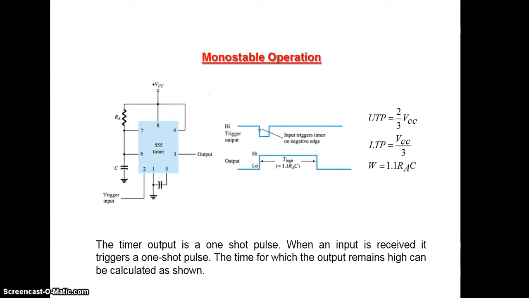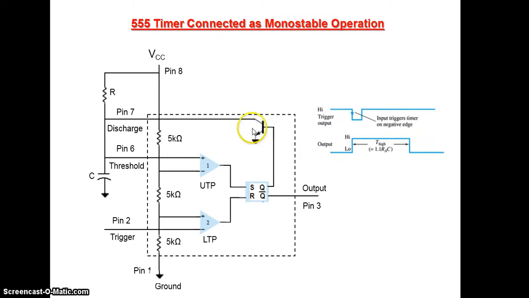Now we'll see the operation of a monostable multivibrator. The operation can be best explained by using the internal diagram of 555 timer, like we did in astable multivibrator. So this is the internal diagram of 555 timer with two extra components R and C. See, 3 resistors, that is the resistive network, 2 comparators, 1 SR flip-flop, 1 NPN transistor.